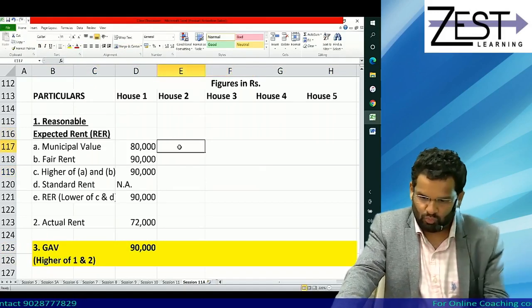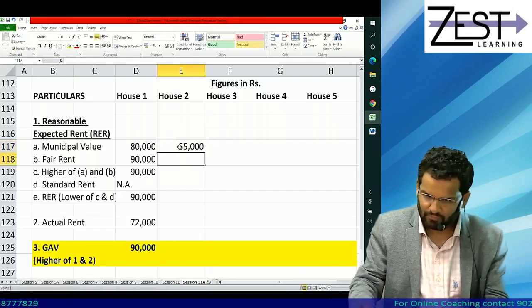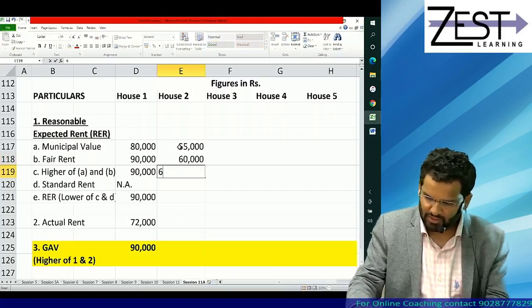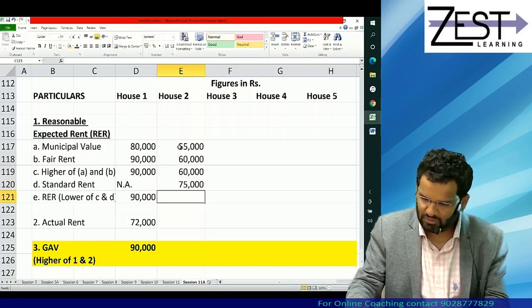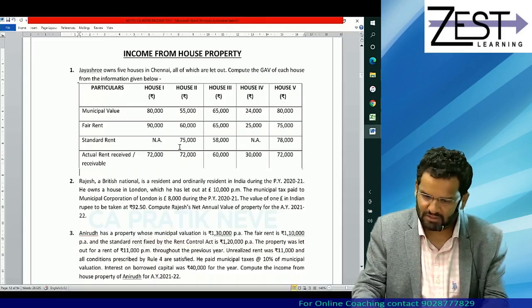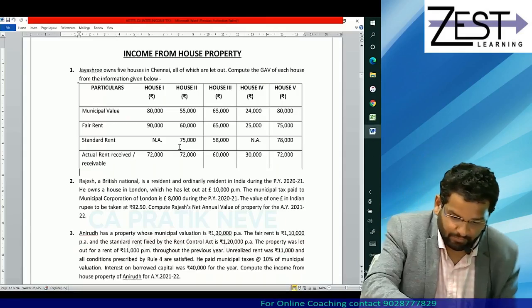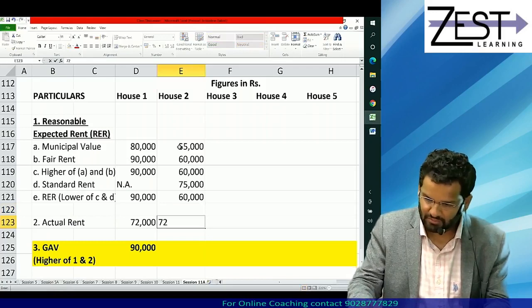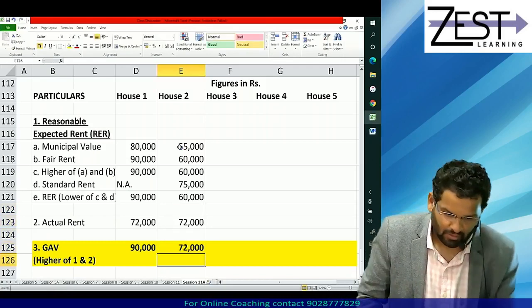House 2: 55,000 is municipal value. Fair rent is 60,000. So higher of course is 60,000, but standard rent is 75,000. So reasonable expected rent is 60,000. And 72,000 is your actual rent. So GAV will be 72,000.